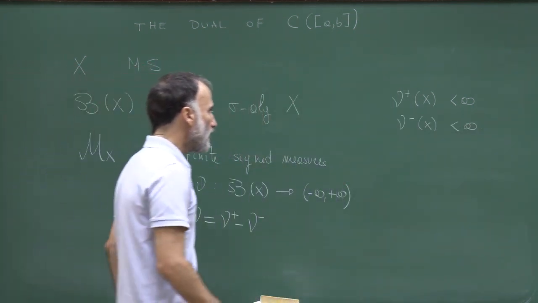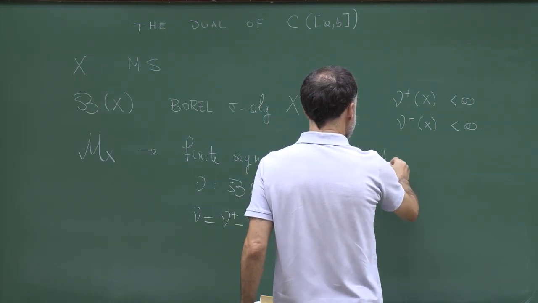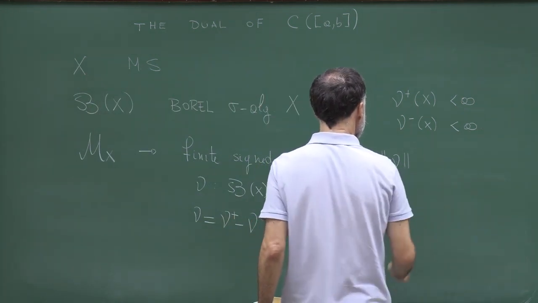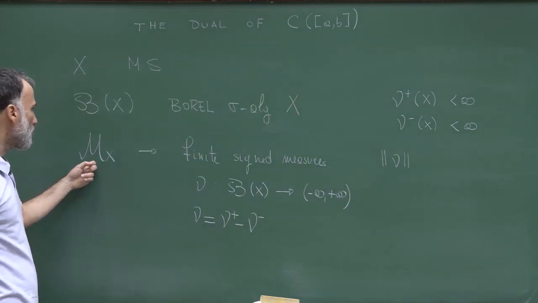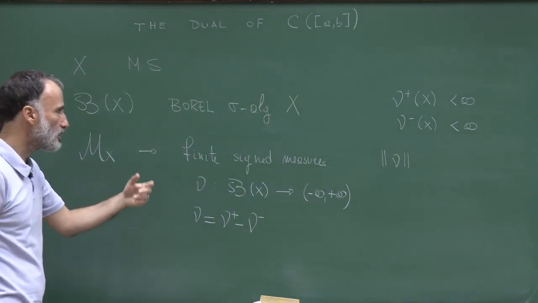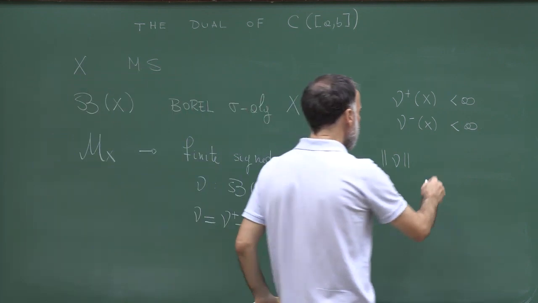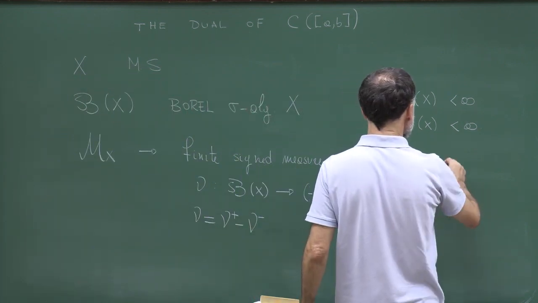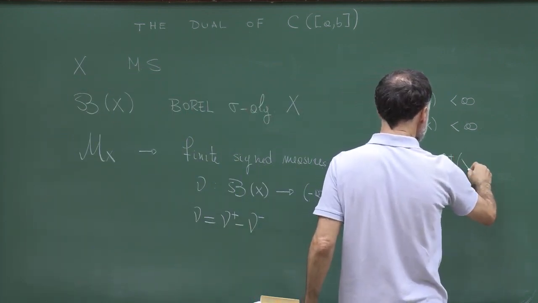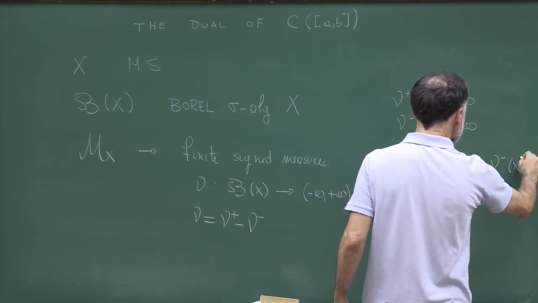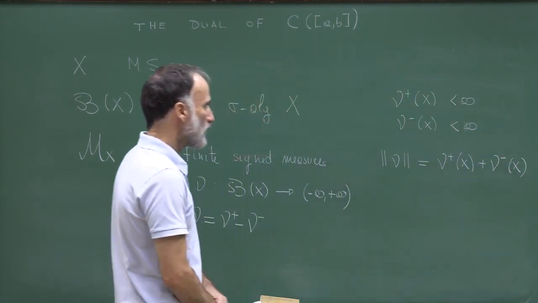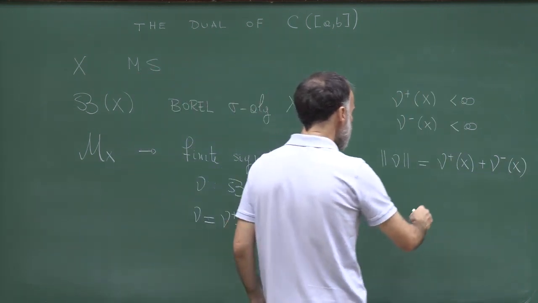Let me define what will turn out to be a norm. If I consider a measure nu in M(X), which means a finite signed measure, I define the norm of nu as nu plus of X plus nu minus of X. This is a non-negative number, and what I claim is that this is a norm.